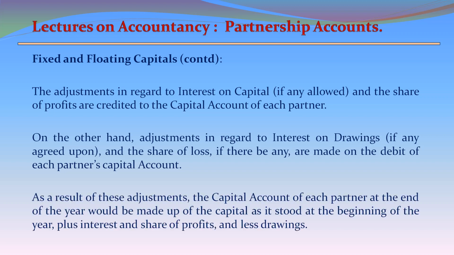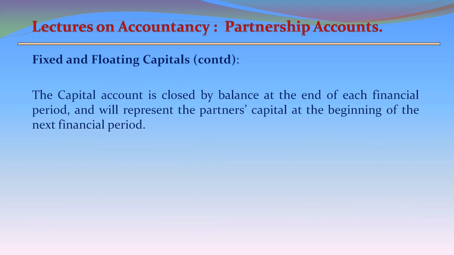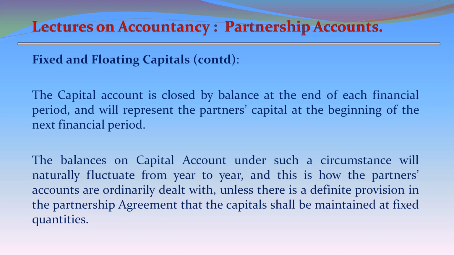As a result of these adjustments, the capital account of each partner at the end of the year would be made up of the capital as it stood at the beginning of the year, plus interest and share of profits and less drawings. The capital account is closed by balance at the end of each financial period and will represent the partner's capital at the beginning of the next financial period. The balances on capital account under such a circumstance will naturally fluctuate from year to year, and this is how the partners' accounts are ordinarily dealt with unless there is a definite provision in the partnership agreement that the capital shall be maintained at fixed quantities.